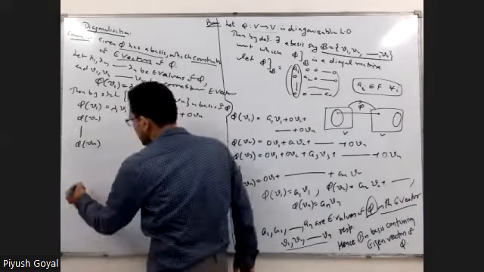So this is lambda n vn. I hope this is clear. So you have this thing. Hence phi is diagonalizable.